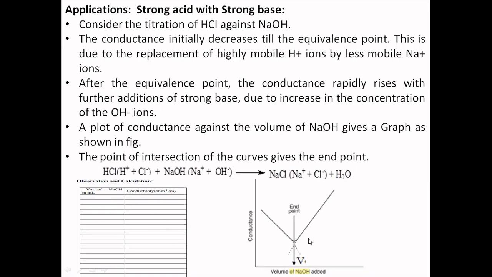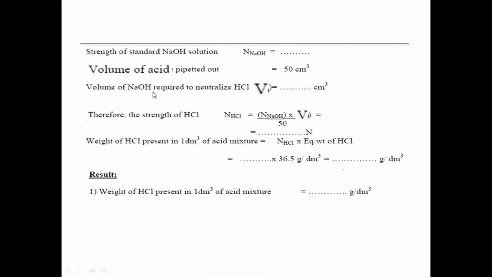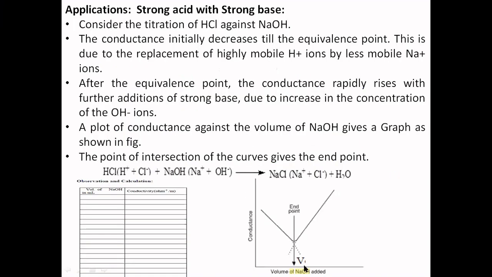That is what you have tabulated in this tabular column. Then next is the calculation. In the previous case you had taken HCl with acetic acid. Here you are calculating only for HCl: volume of sodium hydroxide, strength of sodium hydroxide. You need to carry forward some standard concentration, which is given because it is a standard solution given by the teachers. Volume of acid, 50 ml, you have taken. The volume of NaOH required to neutralize your HCl, that is V ml, is from the graph. This is what is seen in the graph, the equivalence point.